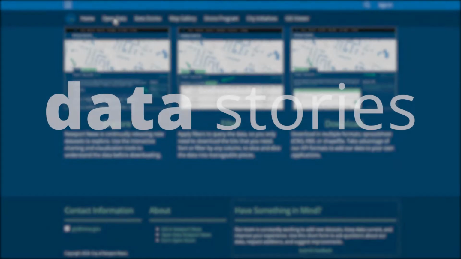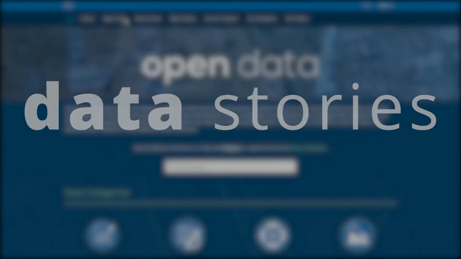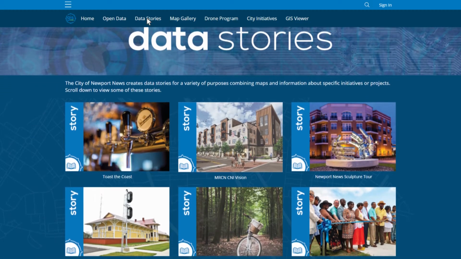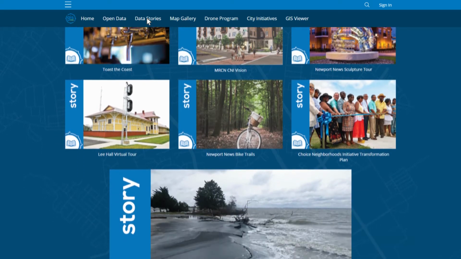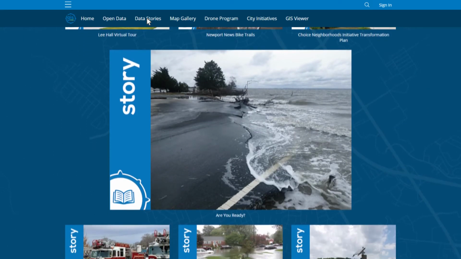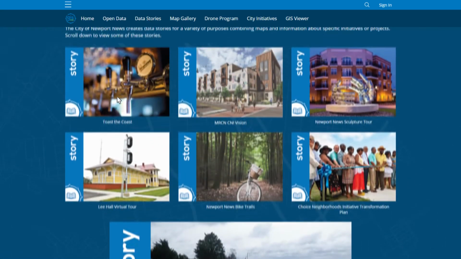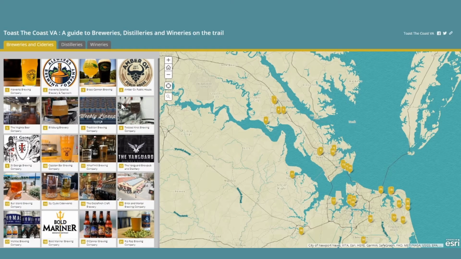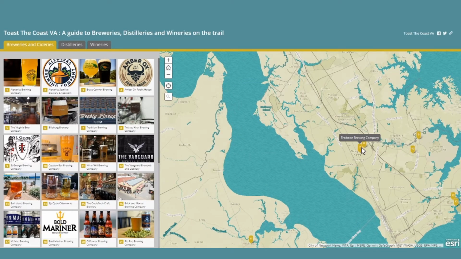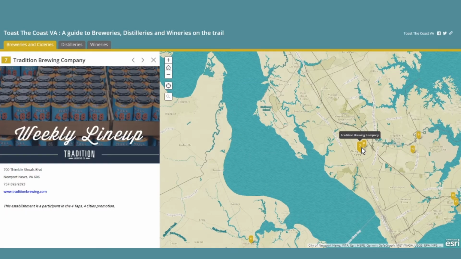If you have questions or don't find what you are looking for, please send us an open data survey. Data stories. A data story is a web map that has been thoughtfully created, given context, and provided with supporting information so it becomes a standalone resource. Data stories bring together maps, photos, videos, and text to craft a narrative that informs and inspires.